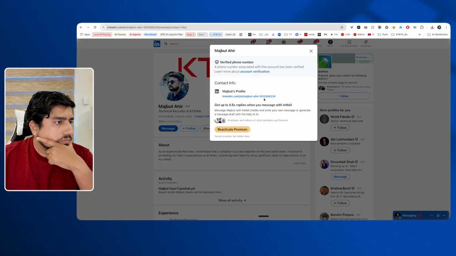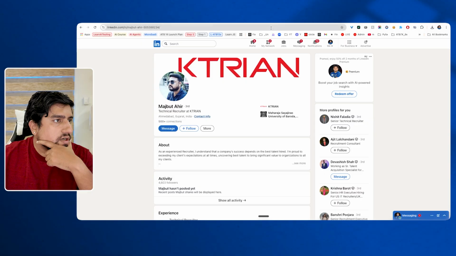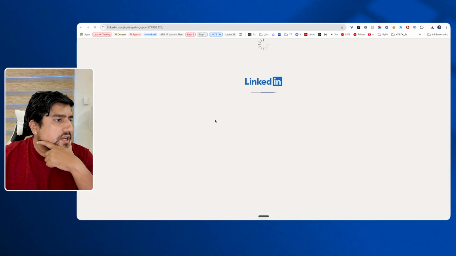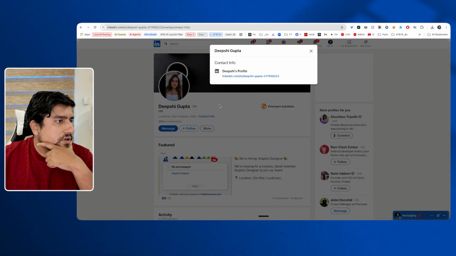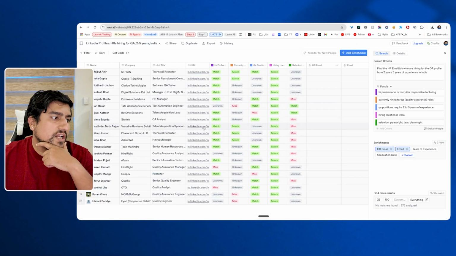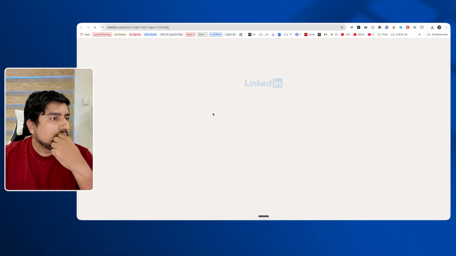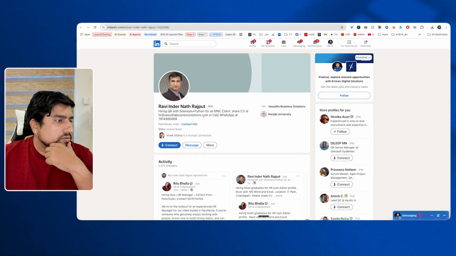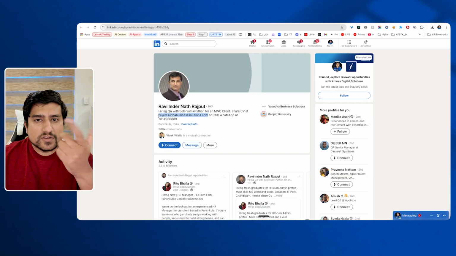Contact info. Okay, a mail profile or something directly. Let me see if I can find the email IDs. Contact info, profile, no. I think if we have premium, we can find it. Let me know in the comments, guys, if we can or not. Okay, WhatsApp. Oh, this is the email ID. This guy has already given it, so we can use that directly.